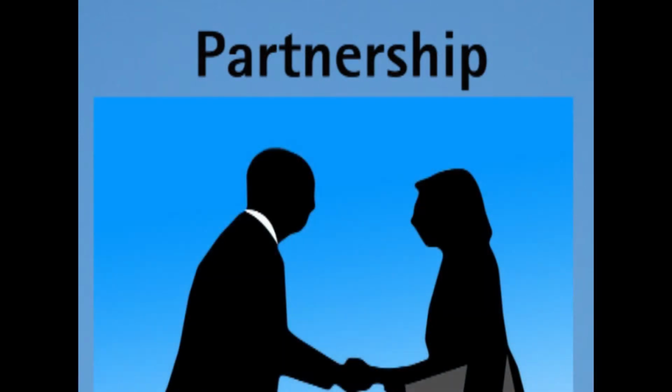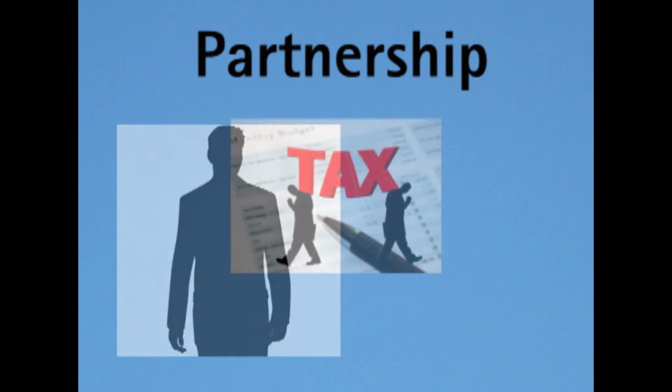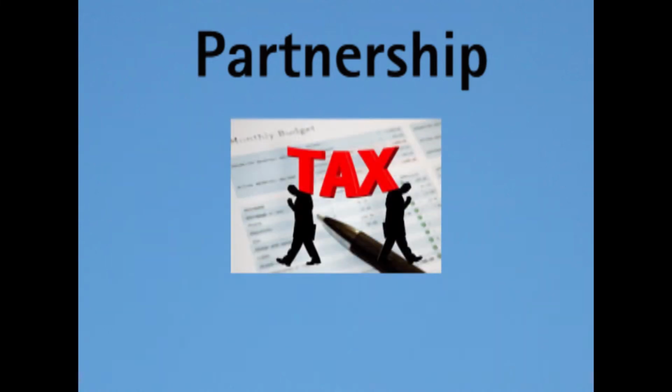For a partnership, general. That's an association of 2 or more people as co-owners of a business for profit. How do you form it? There's no state filing required. You have the option to file a Statement of Partnership Authority Form GP-1. There is complete personal liability and joint and several liabilities for all partners. The partnership files an annual information return, but does not pay income tax because taxes pass through to the individual partners. Each partner reports profit and loss on personal income taxes.